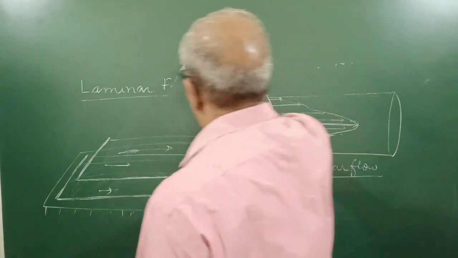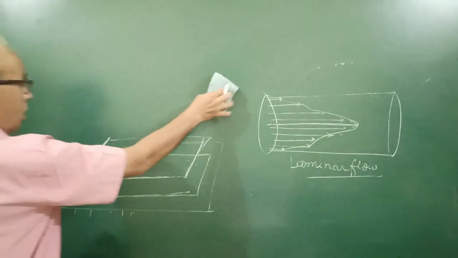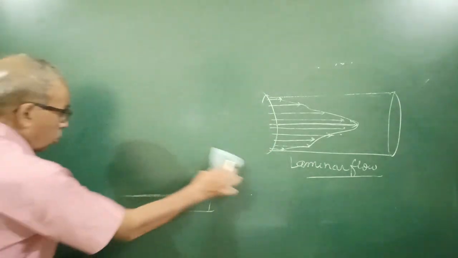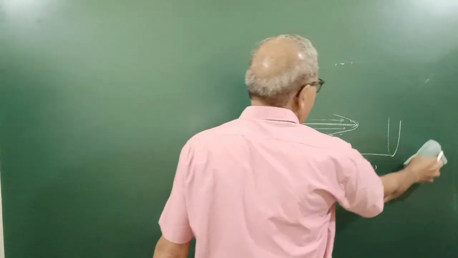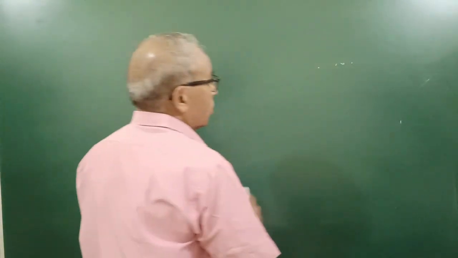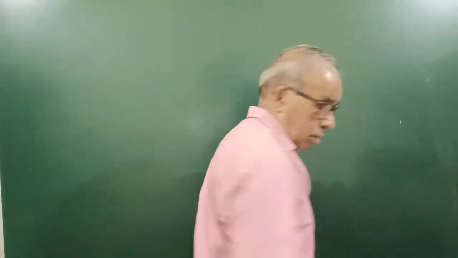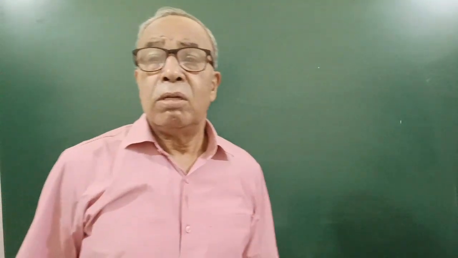So if flow has a small velocity, then it can be supposed to be streamlined or laminar. But when speed becomes sufficiently large, they don't remain laminar. The other flow is turbulent flow.